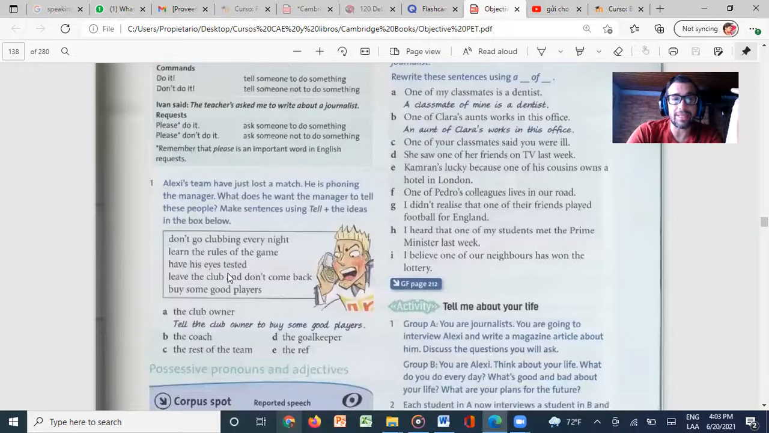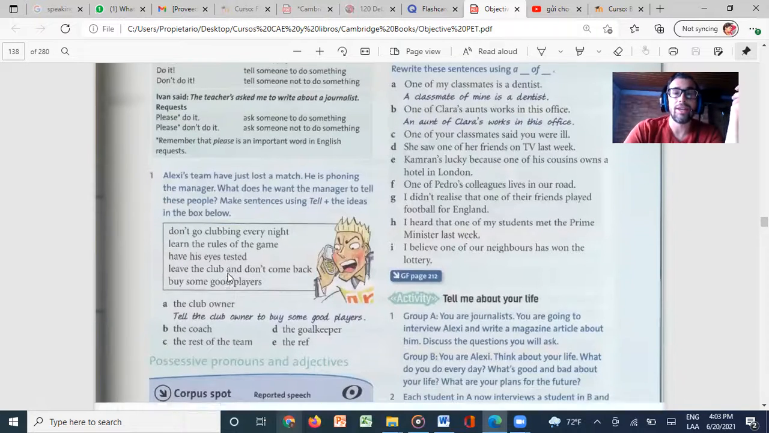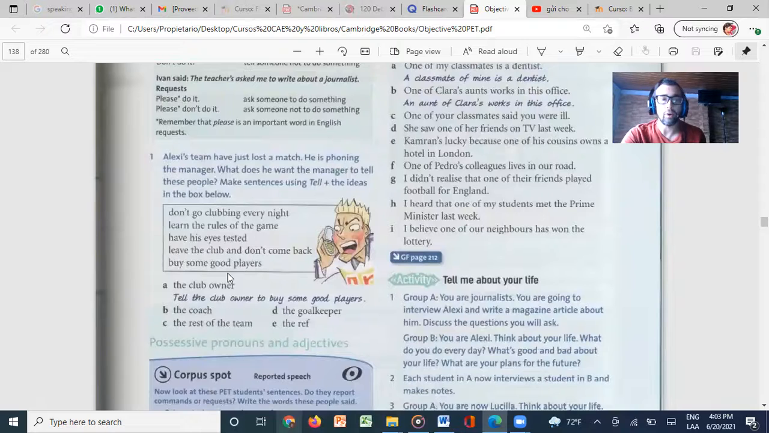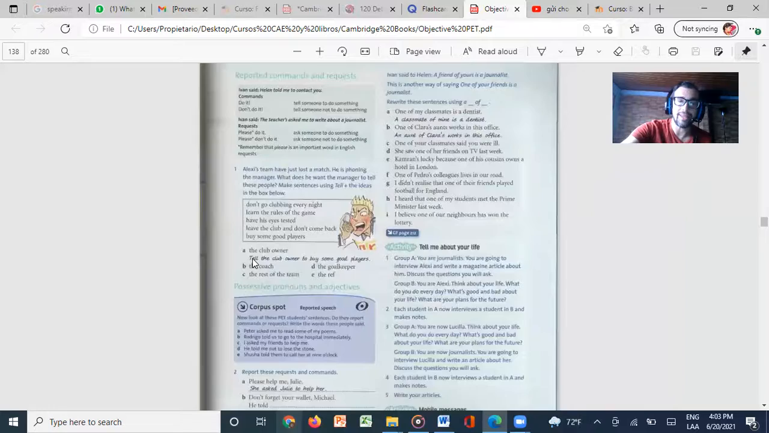For example, Alex's team have just lost a match. He's phoning the manager. What does he want the manager to tell these people? Make sentences using tell plus the ideas in the box. For example, the club owner. So tell the club owner to buy some good players, right? Or tell the coach to, and then you have here the information to complete these sentences.